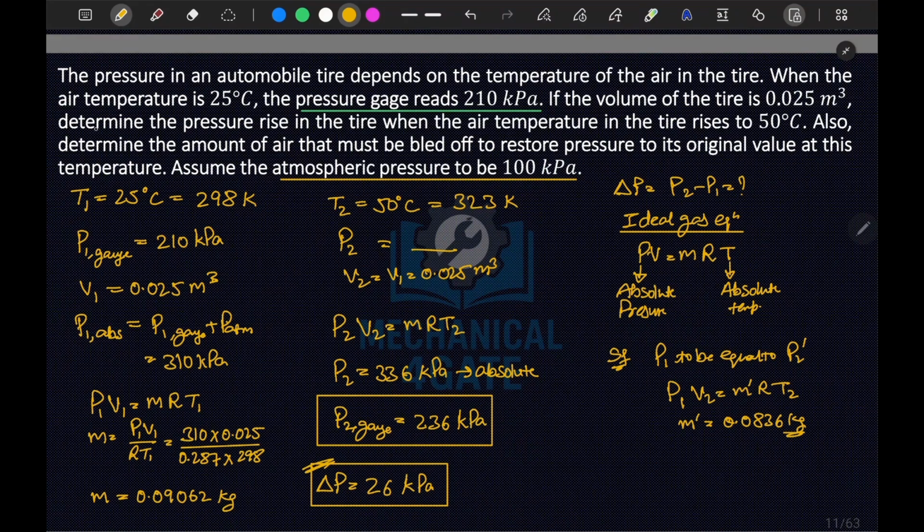It was also asked to determine the pressure rise in the tire. We have determined 26 kilopascal. Now, determine the amount of air that must be bled off to restore the pressure.